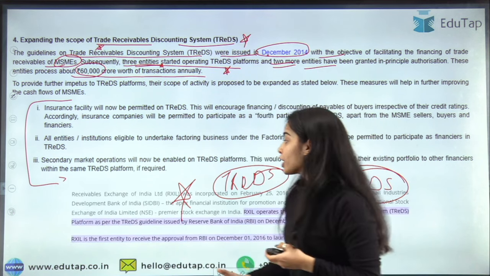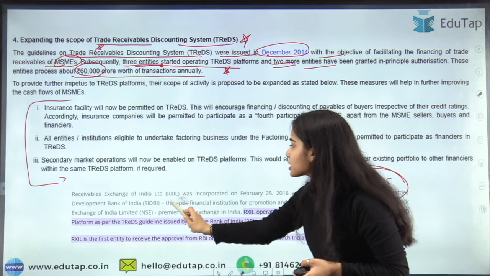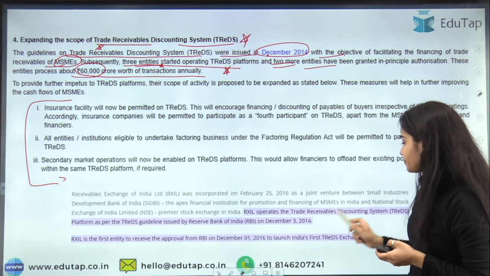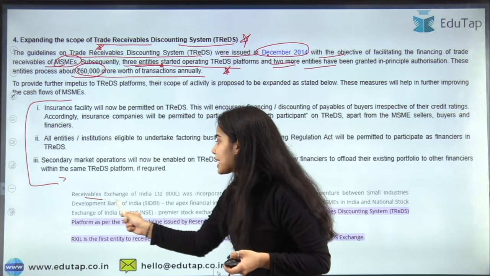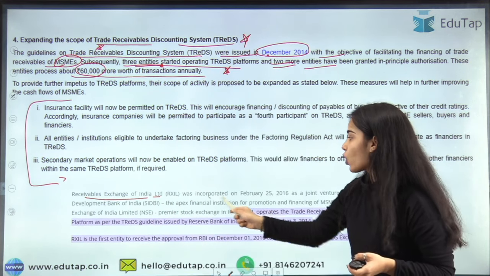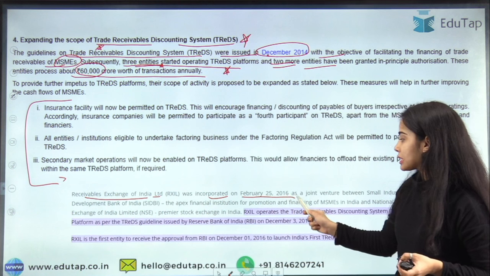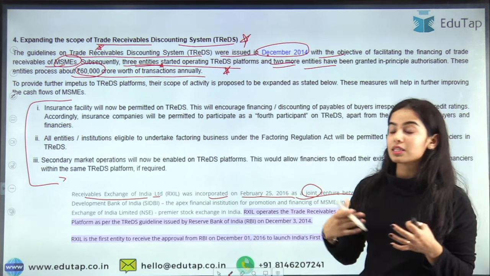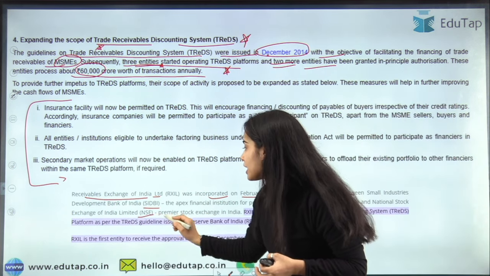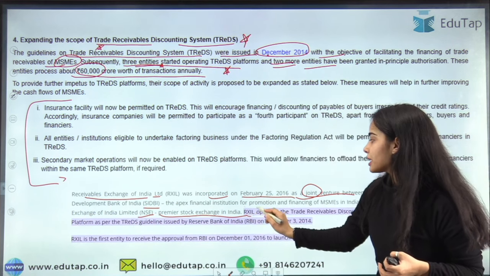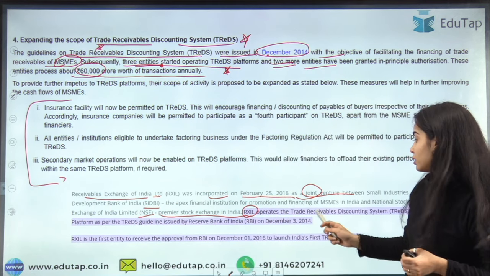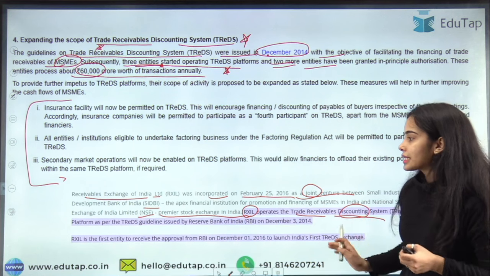So you can understand that through these TReDS platforms, 60,000 crore worth of transactions is happening. One of the first TReDS platforms was the Receivables Exchange of India Limited, incorporated in February 2016 as a joint venture between SIDBI and the NSE, the premier stock exchange in India. RXIL became the first trade receivable discounting system platform.